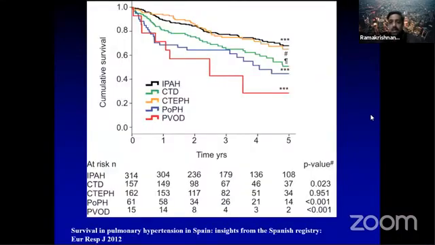But some of the recent data that initially came shocked the people who are working in pulmonary hypertension. They suggested that the IPH survival was better than CTD-PH. Surely CTD-PH was almost similar to IPH, and PVOD was really worse. Portal pulmonary hypertension was worse.